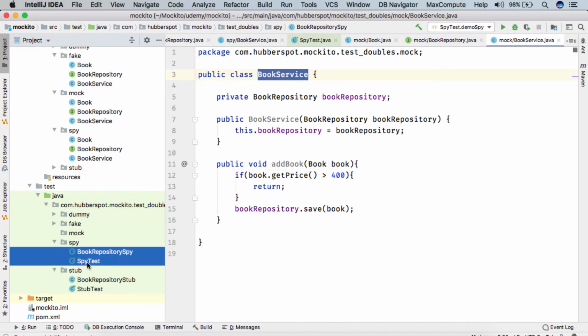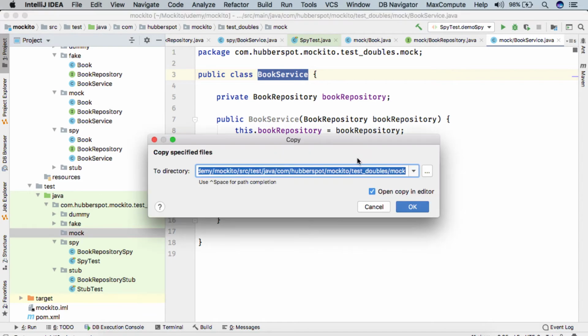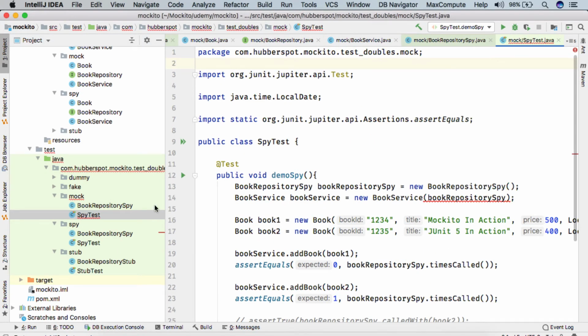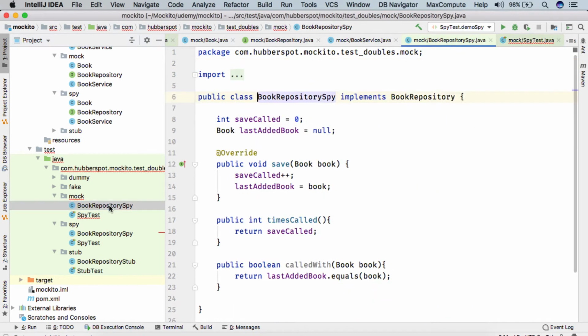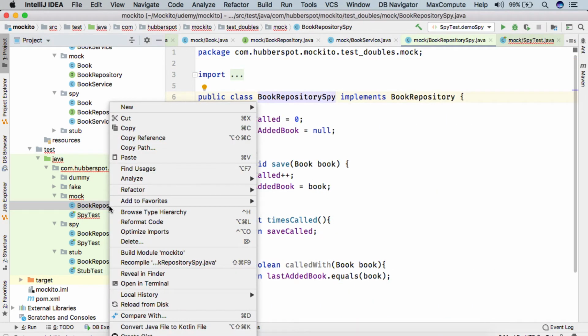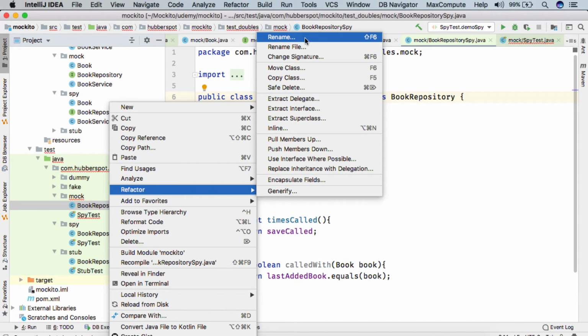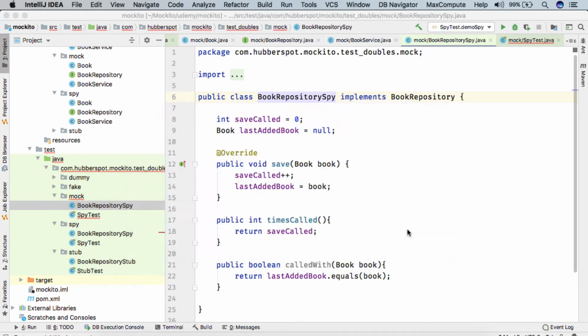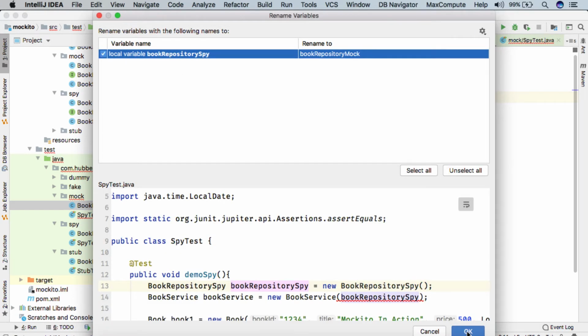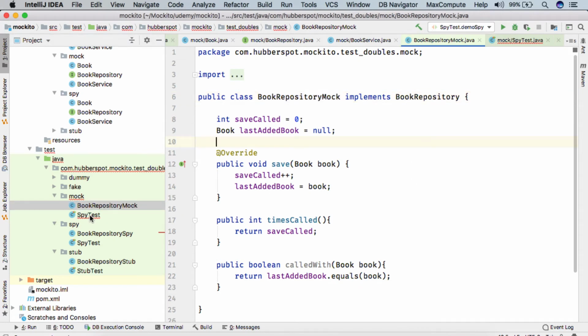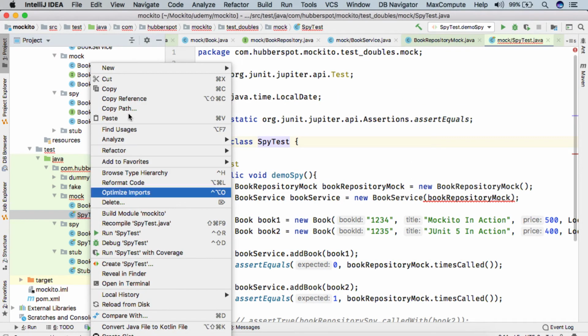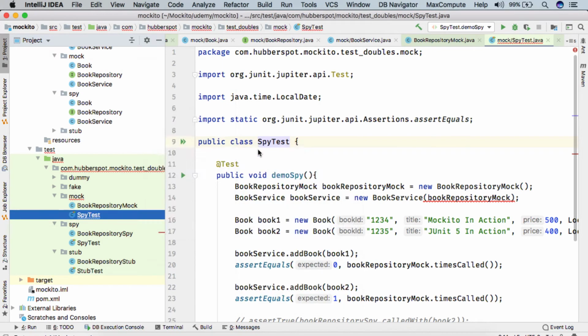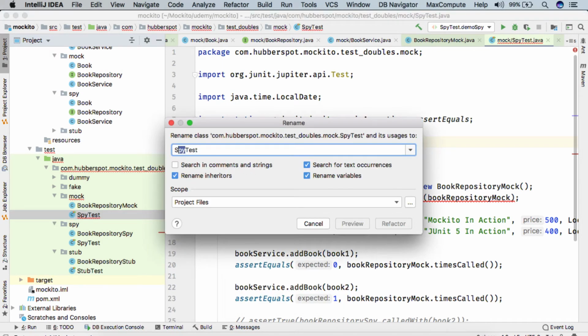We'll simply copy these two things here, rename book repository SPY to book repository mock, and also rename SPY test to, let's say, mock test.